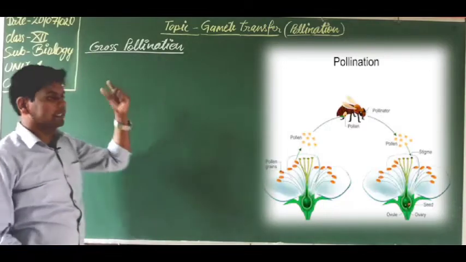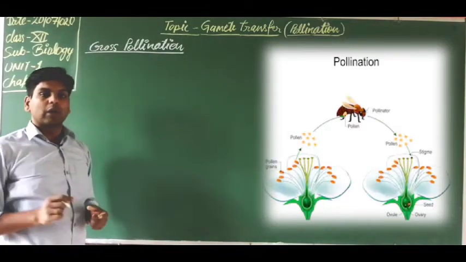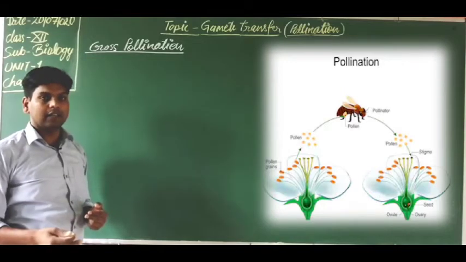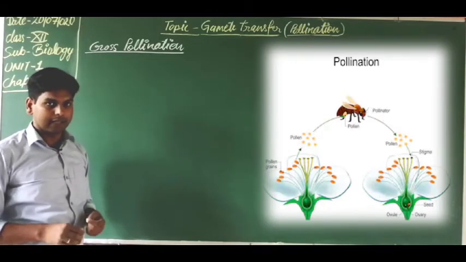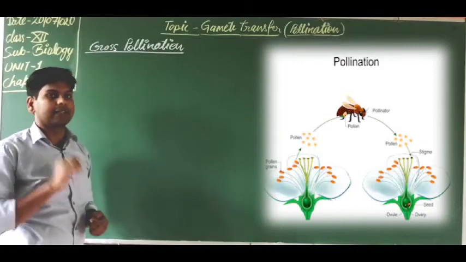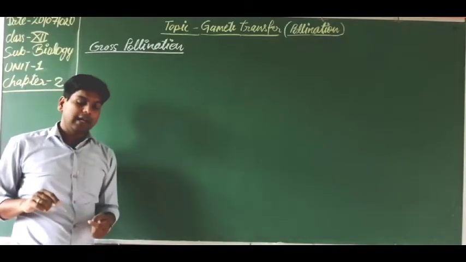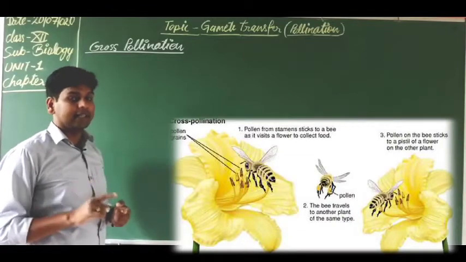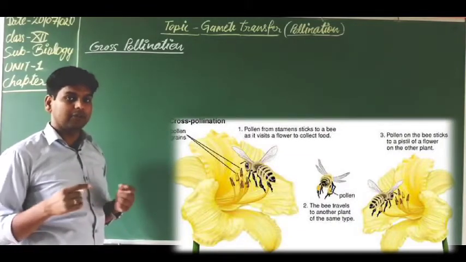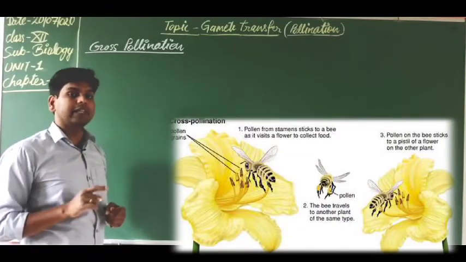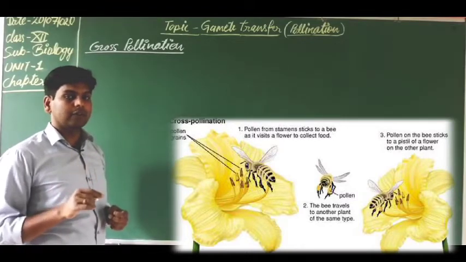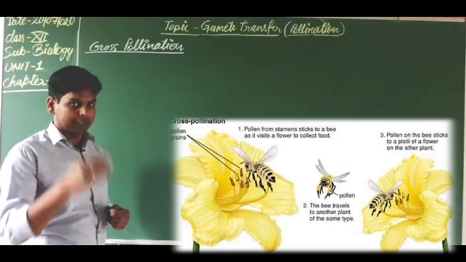What is cross-pollination? It is the transfer of pollen grain from the anther to the stigma of a different flower of a different plant, which are genetically different. Got it? This is the point: the plants must be genetically different. Otherwise, if genetically similar plants are pollinated, it is geitonogamy, which is a part of self-pollination.